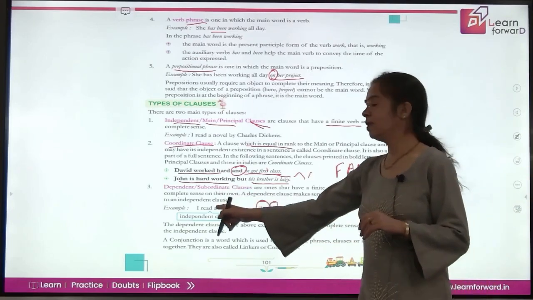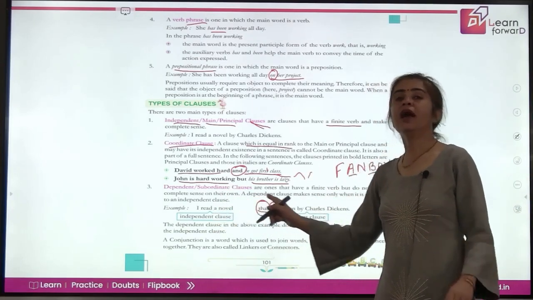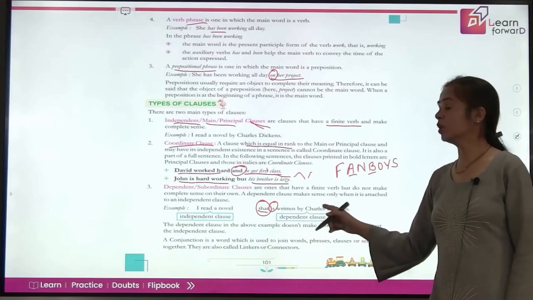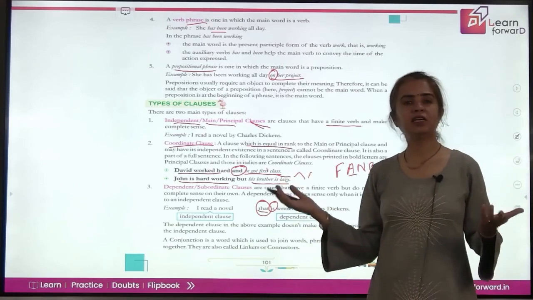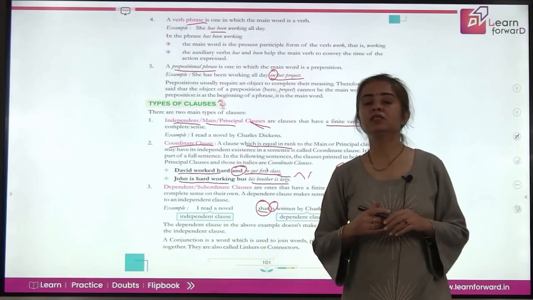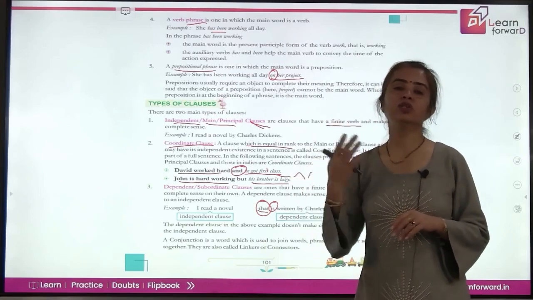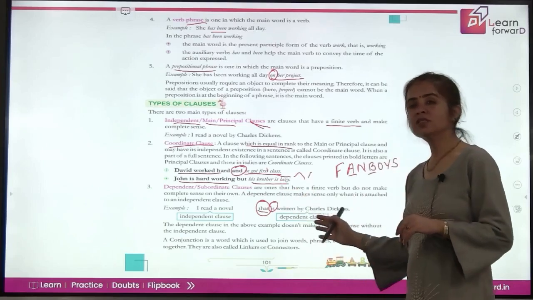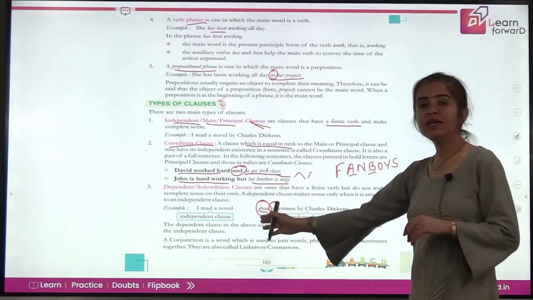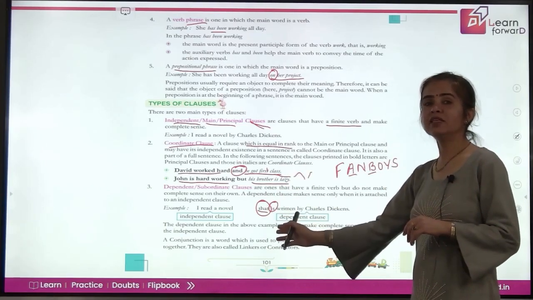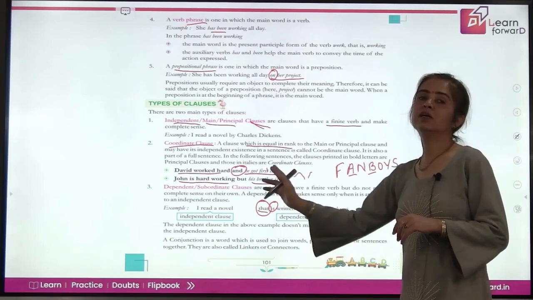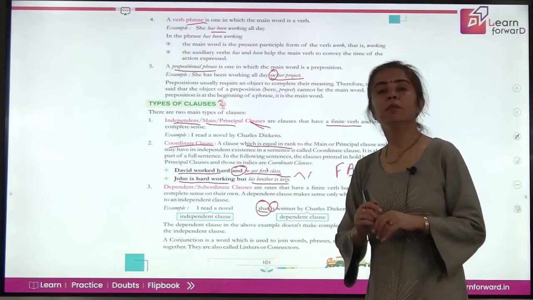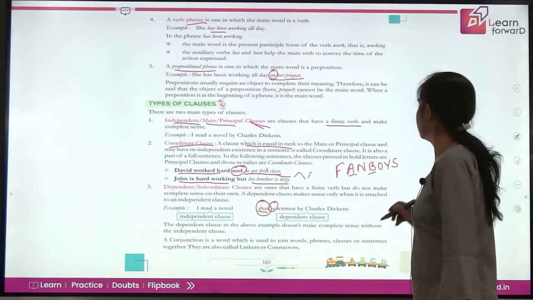So, this is the main clause, the independent clause here, and this is the subordinating clause, because if you just say that is written by Charles Dickens, the people listening will have too many questions about the information you want to give. So, this is a subordinating clause with its own subject, with its finite verb, but there is dependence on the main clause for its complete meaning.